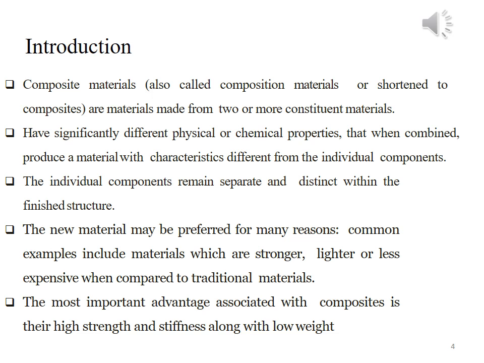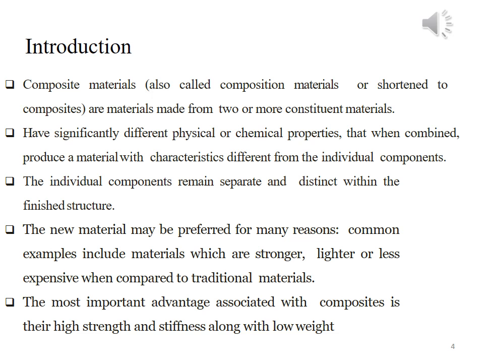This new material, called composite material, is preferred over traditional material due to the following reasons. The new material is stronger than traditional materials. It is lighter in weight and less expensive than the traditional material.